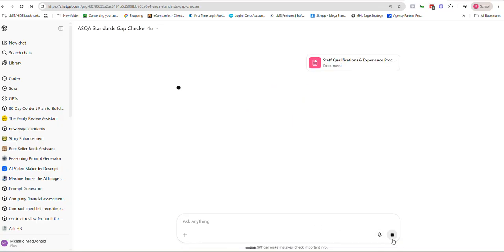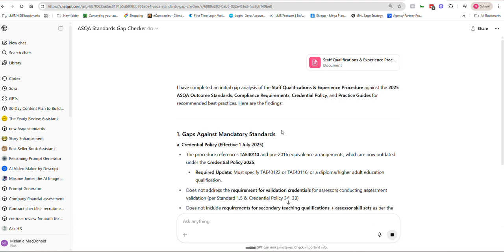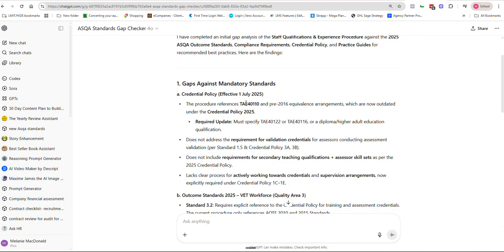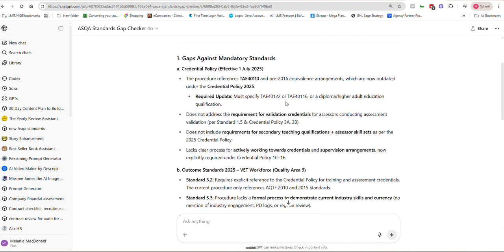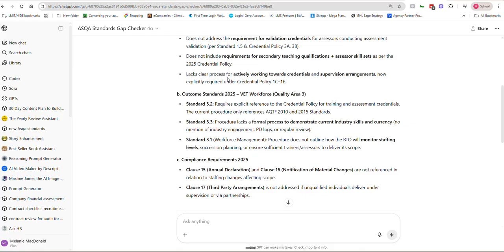But if I just click the button, it's taken my document and analysed it against what's in there: the outcome standards, the compliance standards, the credential policy, and all of the practice guides. And it's found some gaps. So this staff qualifications and experience procedure we have is referencing an out-of-date TAE, tells us what we need to do, doesn't address some validation requirements from the credential policy and the standard, doesn't talk about how the secondary teaching qualification works now, and doesn't say what happens for people who are in the middle of doing their credentials and working under supervision, which is now explicitly required.